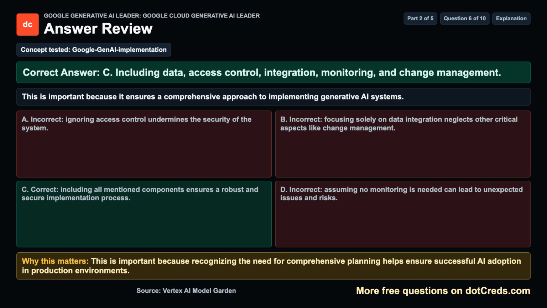Why this matters? This is important because recognizing the need for comprehensive planning helps ensure successful AI adoption in production environments.